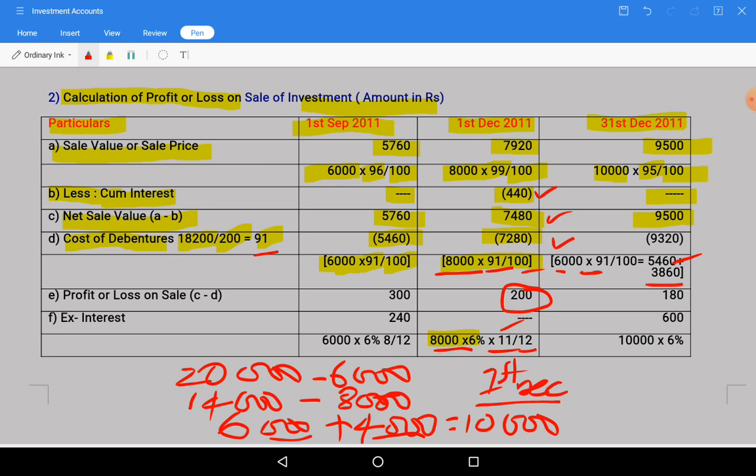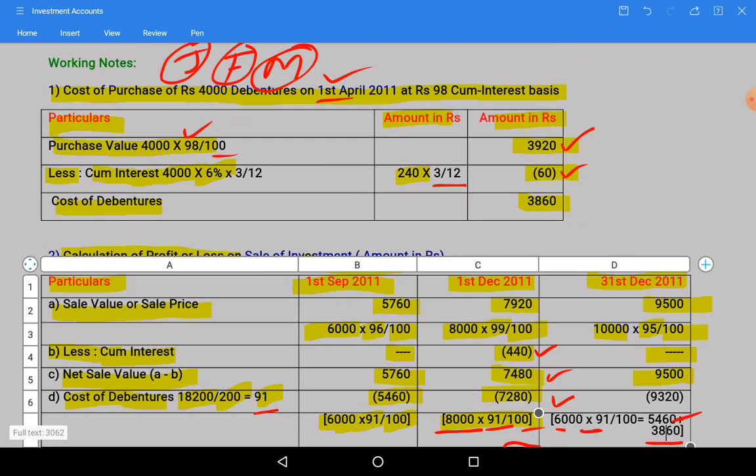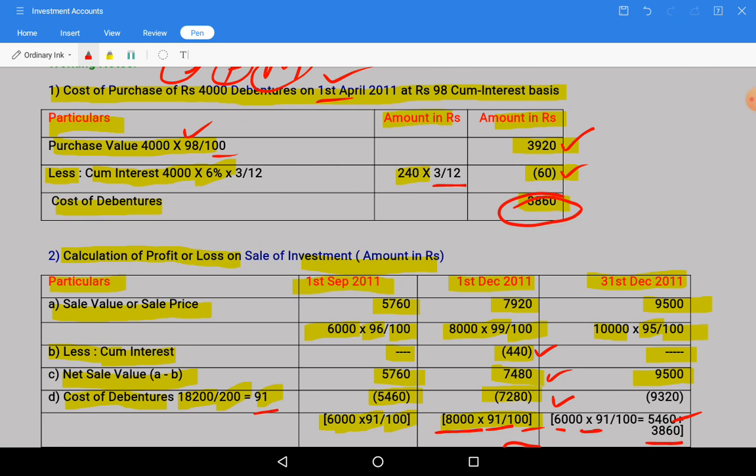So 5,460 plus 3,860. Sir, how have you taken 3,860? Let us see here itself in working note 1. The current year purchased value is 3,860.